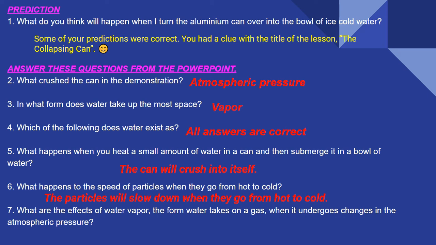Now, what are the effects of water vapor, the form water takes on as a gas, when it undergoes changes in the atmospheric pressure? You should have said the water vapor would change states of matter. Now, fifth graders, what are your states of matter? There are 4 of them. Name them for me. Solid, liquid, gas, and what's that 4th one? We made it in class. Plasma.